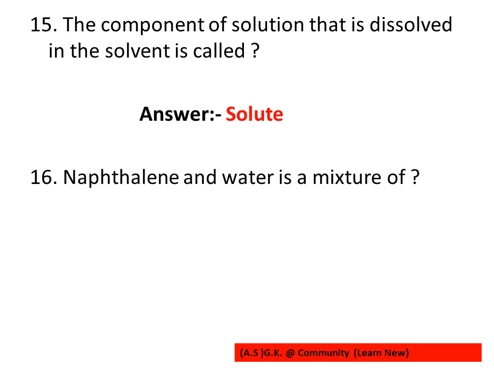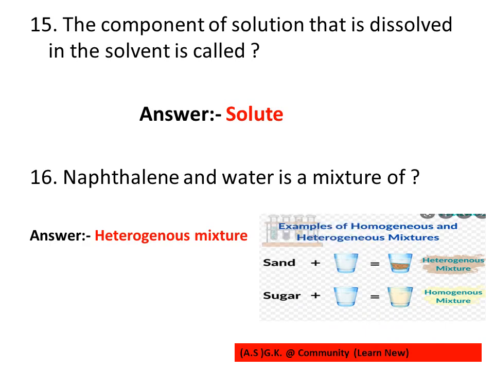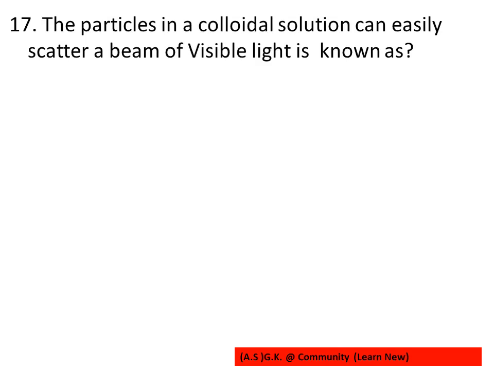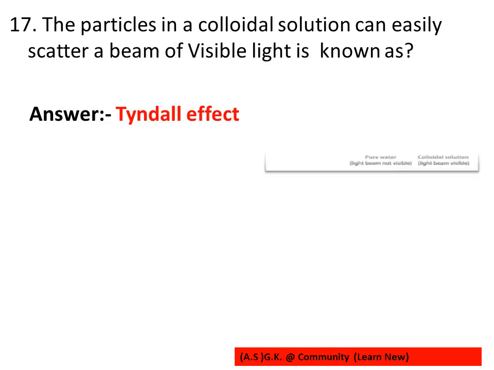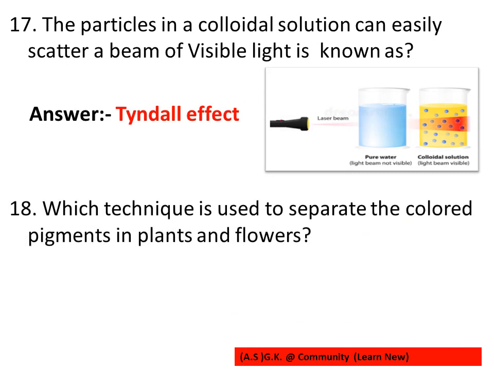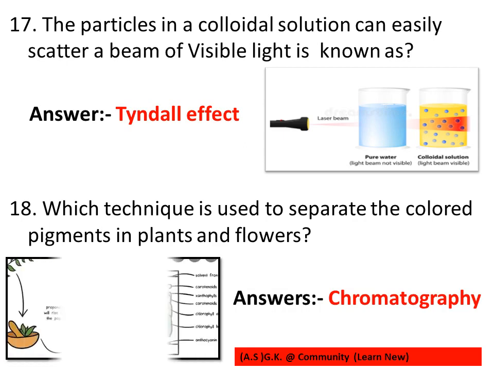16th question, naphthalene and water is an example of heterogeneous mixture. Here you can see the difference between the heterogeneous mixture and homogeneous mixture. The particles in a colloid solution can easily scatter a beam of visible light, known as Tyndall effect. Which technique is used to separate the colored pigments in plants and flowers? Chromatographic technique.